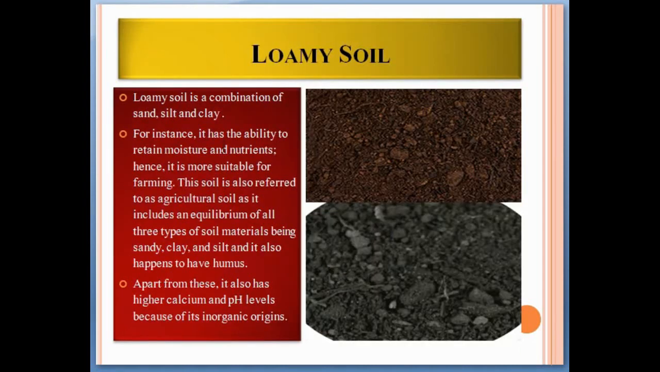Loamy soil. Loamy soil is a combination of sand, silt, and clay. For instance, it has the ability to retain moisture and nutrients. Hence, it is more suitable for farming. This soil is also referred to as agricultural soil, as it includes an equilibrium of all three types of soil materials, being sandy, clay, and silt. And it also happens to have humus. Apart from these, it also has higher calcium and pH levels because of its inorganic origins.